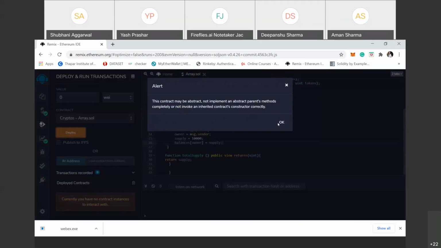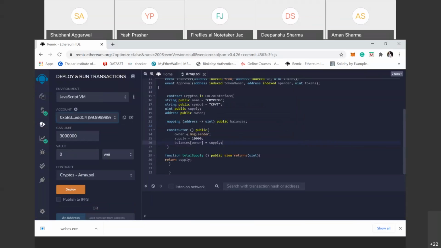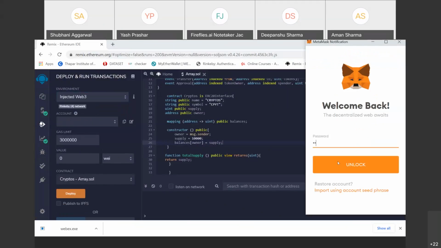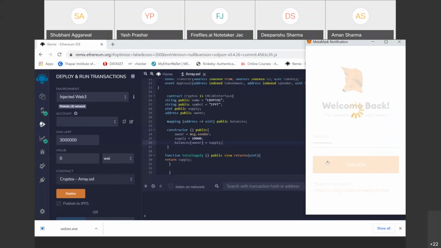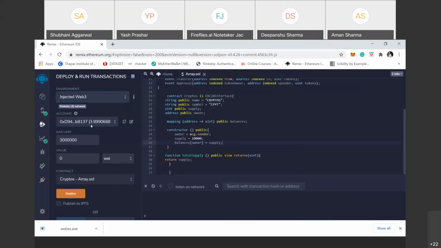So when we deploy the contract, it just deploys on the Remix platform. Because in this Remix platform there is no option to add tokens, we are working on MetaMask.